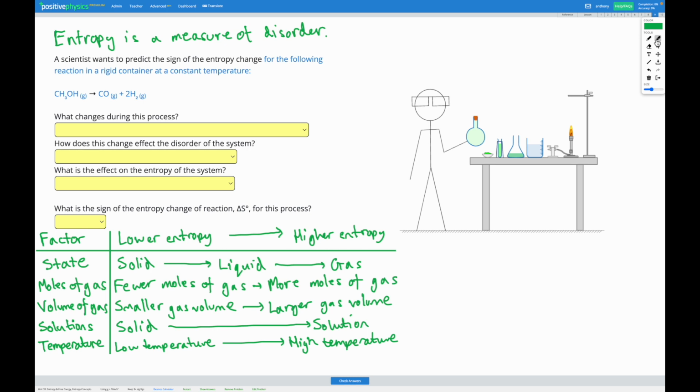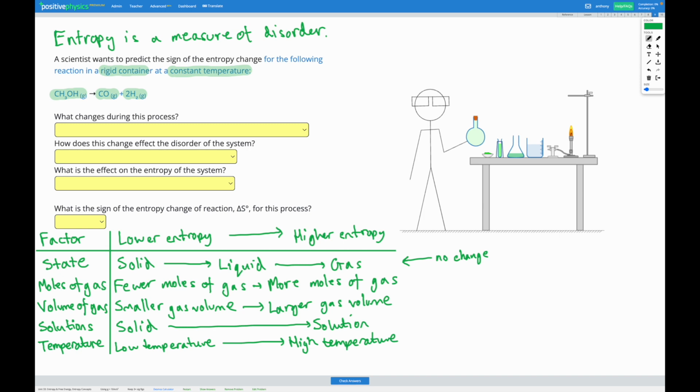In this question, a scientist wants to predict the sign of the entropy change for the following reaction in a rigid container at constant temperature. Here's the reaction. We've got CH3OH gas forming CO gas and 2H2 gas. So let's think about what's changing in this process. First, let's think about state. We've got a gas on our reactants and gases on our products. So there's no change in the state.